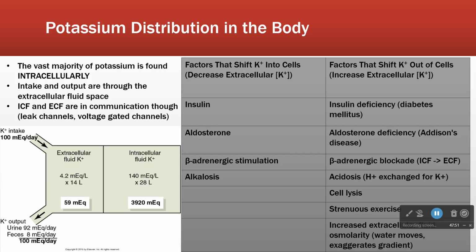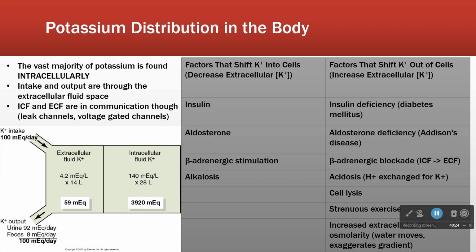All right, so first let's talk about potassium distribution. And we've talked a little bit about this already, that potassium requires a little extra thought because of this relationship, that almost all of the potassium in the body is inside of cell membranes where we can't sample it, right? So if we look here, 4,000 milliequivalents versus 60 milliequivalents in the extracellular fluid, right? So it means that at any given time, most of our potassium is inside of cells.